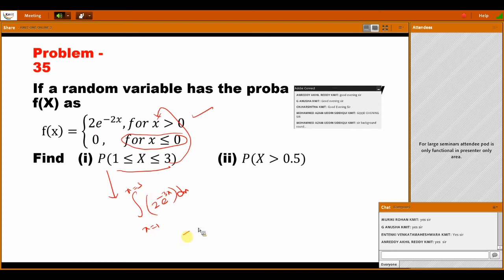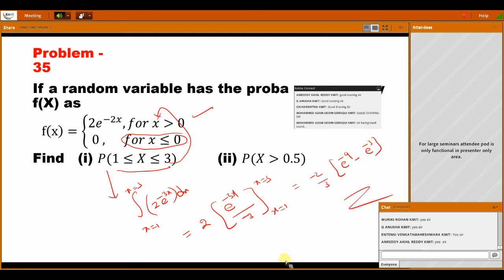Then what we do here: take 2 outside, integrate e power of minus 3x to get e power of minus 3x by minus 3, with limits from x is equal to 1 to x is equal to 3. Substitute the upper limit and lower limit. Then what you get here is minus 2 by 3 outside, e to the power of minus 9 minus e to the power of minus 3, like this.